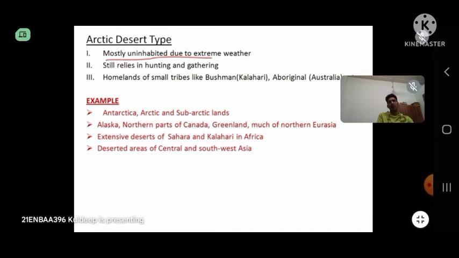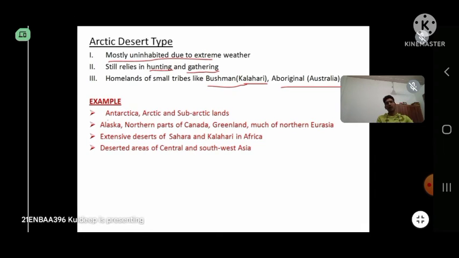And there are a few small tribes which still live in these conditions, which are the Bushmen, who live in the Kalahari Desert of Africa, and the Aboriginals in Australia. These regions are the homelands of these small tribes, and they still rely on hunting and gathering to secure their food and to survive.